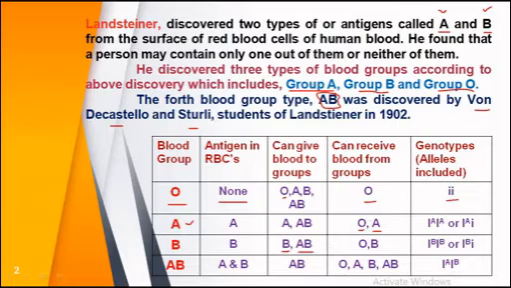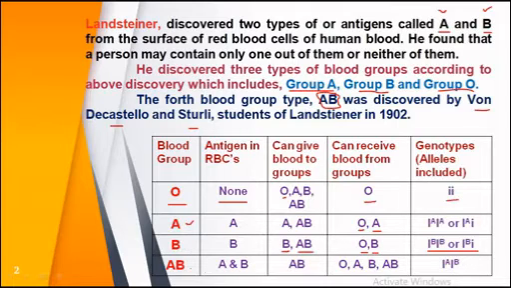And similar to A, it can only receive blood from an O blood group person and a B blood group person. These are some genotypes and alleles important for the formation of such types of blood group.